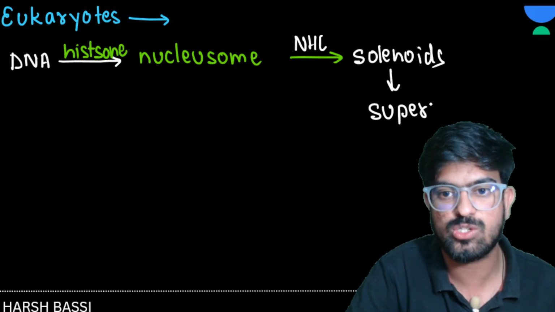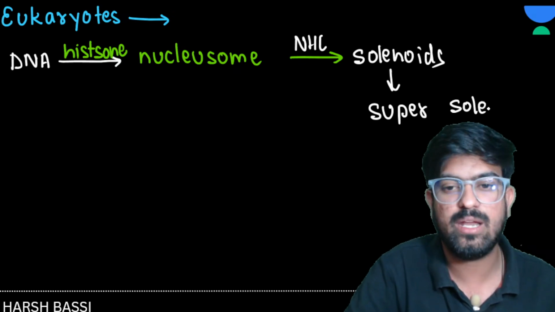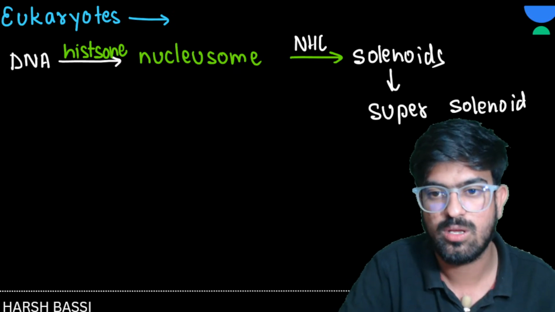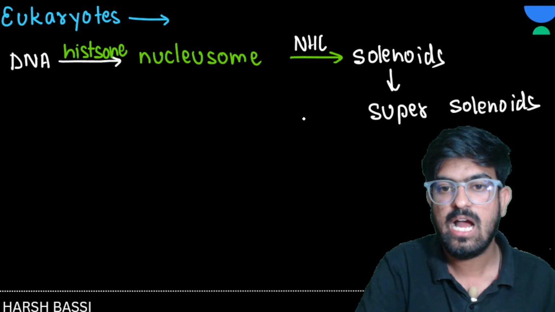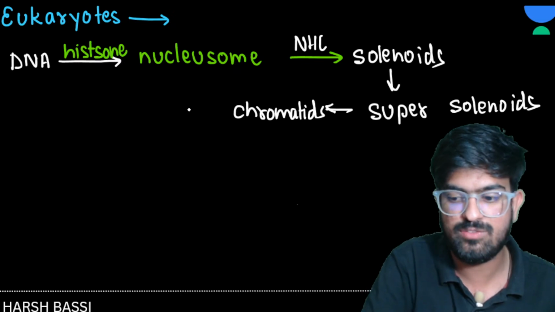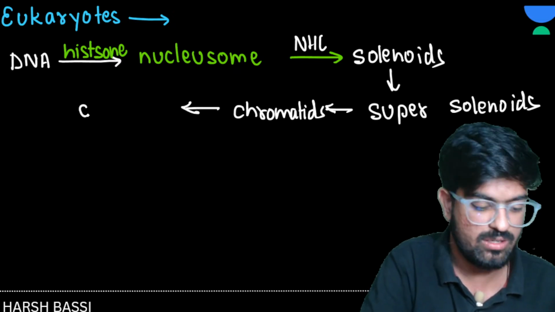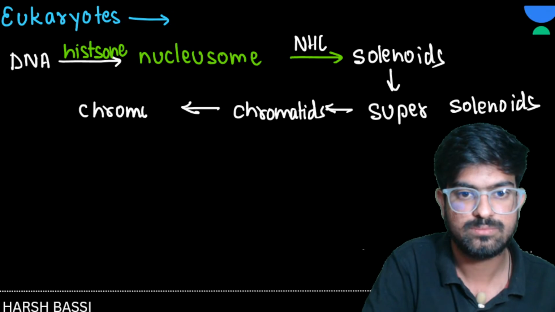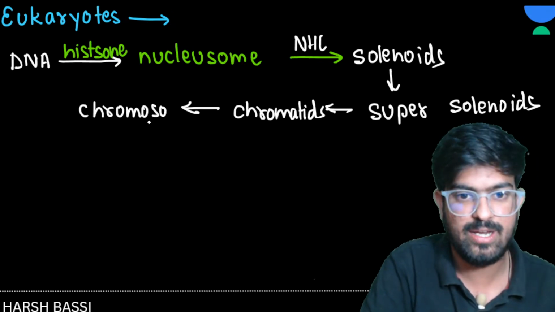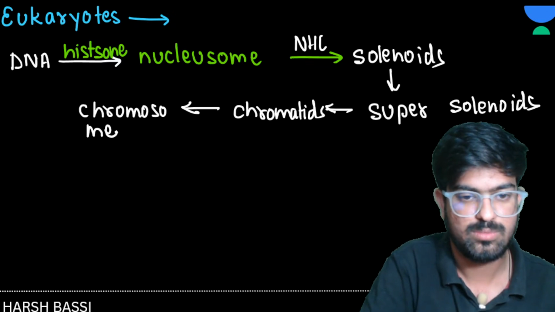Toroid will not come here, it's your physics part. After the super solenoid we have the chromatids, and then we have the chromosome. Any doubts?